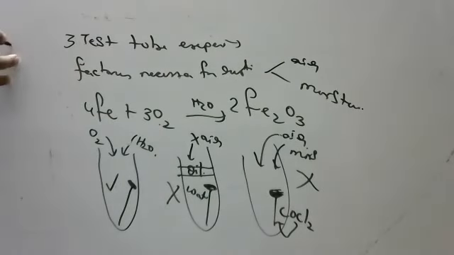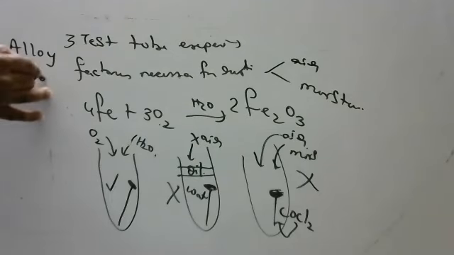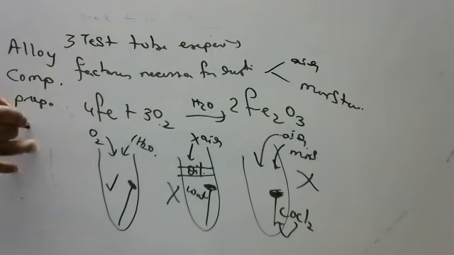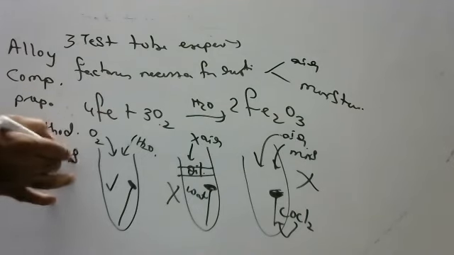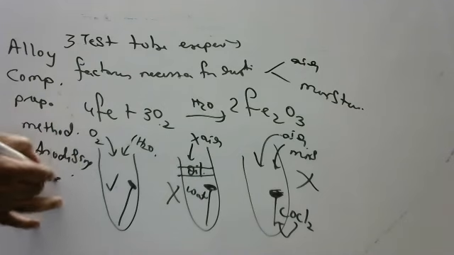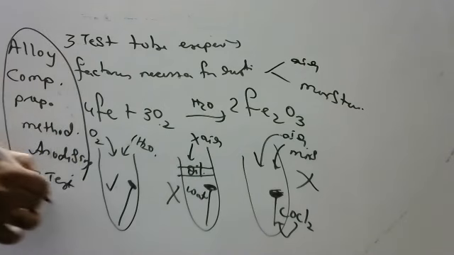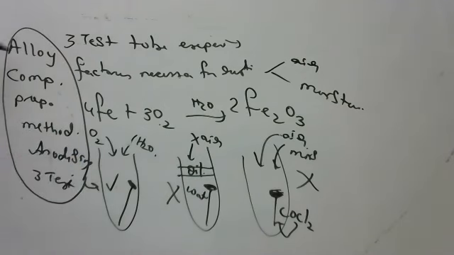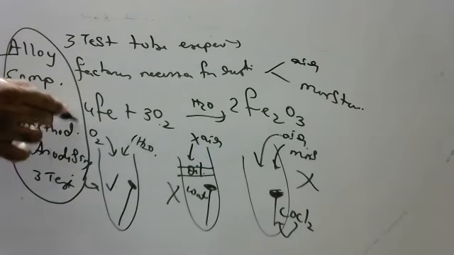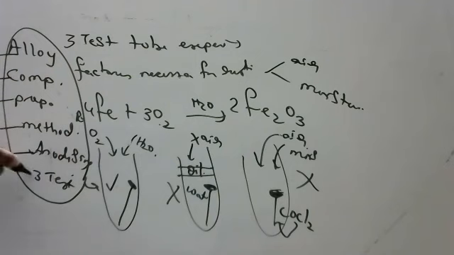Okay, children. So today I told you about alloys and the compositions of different alloys. Then I told you how to prepare alloys. Then I told you the methods to prevent rusting, and in that I told anodizing briefly. And then the 3 test tube experiment. This is the end of metals and non-metals. Anyone have any doubt? Please let me know.